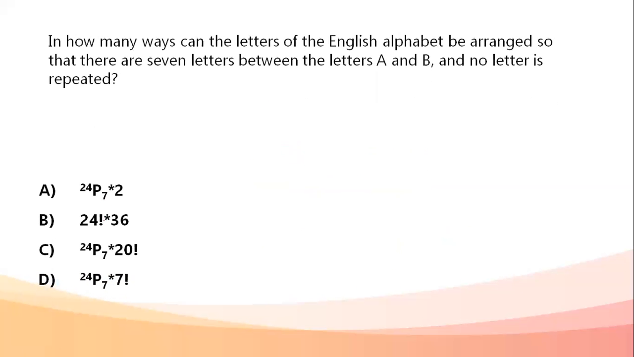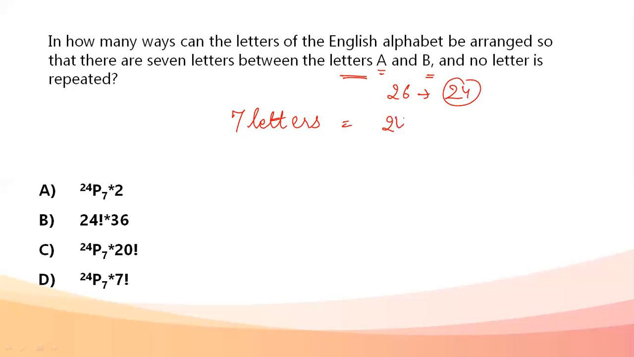Next, in how many ways can the letters of the English alphabet be arranged so that there are 7 letters between the letter A and B and no letter is repeated? Okay. The 7 letters between A and B need to be selected. I don't have to select these two, so out of 26, these two cannot be selected, I have 24. So selecting 7 letters out of 24 becomes 24C7.